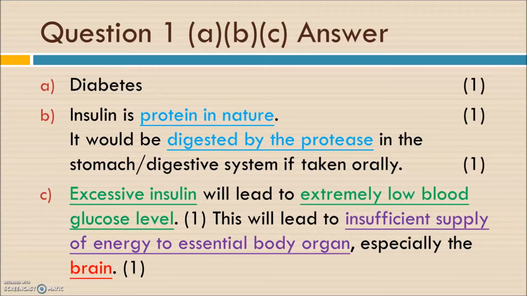Because the extremely low blood glucose level implies that there will be insufficient supply of blood glucose to the essential body organs. For example, our brain, especially the brain, because actually our brain can only use glucose for respiration. So if we do not supply sufficient amounts of glucose to the brain, we shall faint.